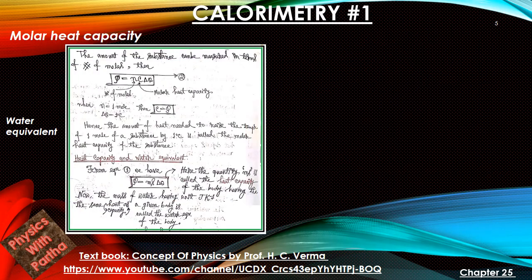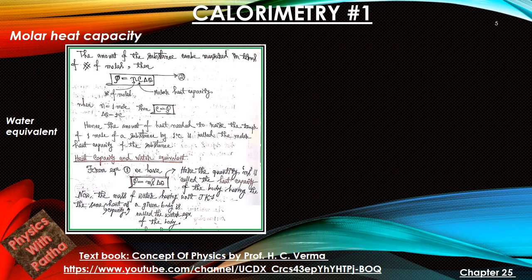Let's talk about the molar heat capacity and water equivalent. The equation 2 states Q equal to nC delta theta, where n is the number of moles and C is the molar heat capacity. That is, when the number of moles is 1 and the rise in temperature is 1 degree centigrade, then the amount of heat needed to raise the temperature of 1 mole of a substance by 1 degree centigrade is called the molar heat capacity of the substance. Like specific heat capacity, it is also a heat capacity, which is molar.